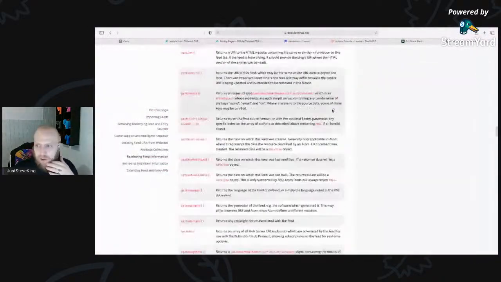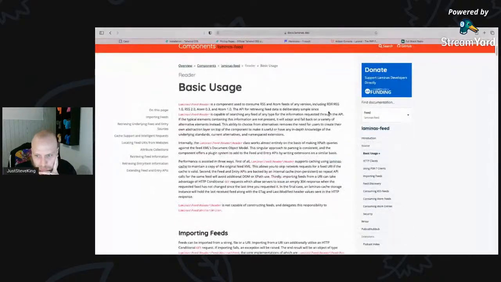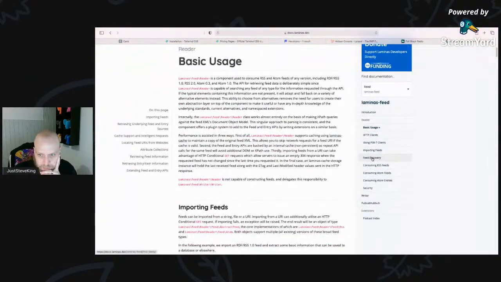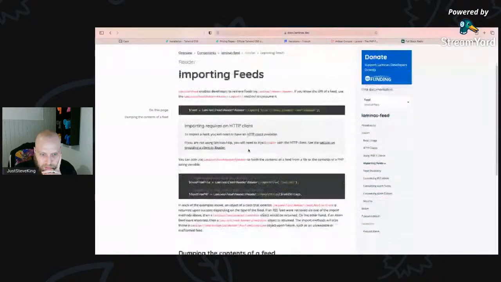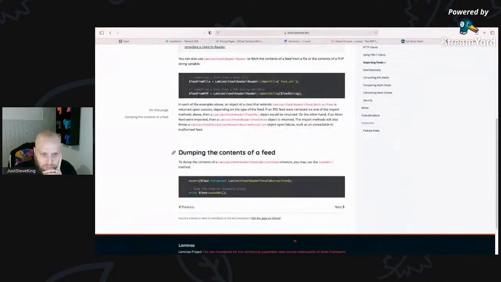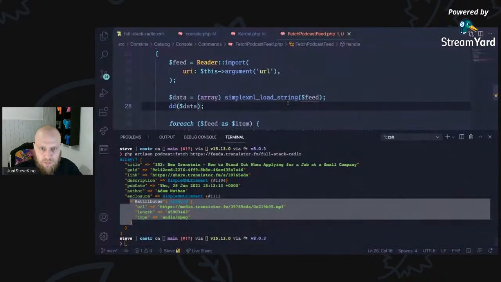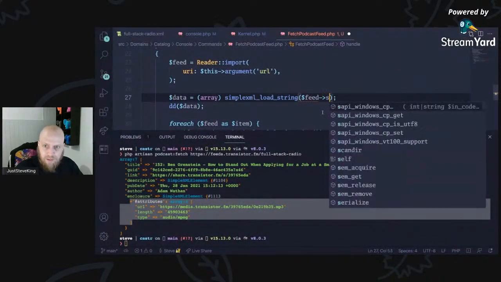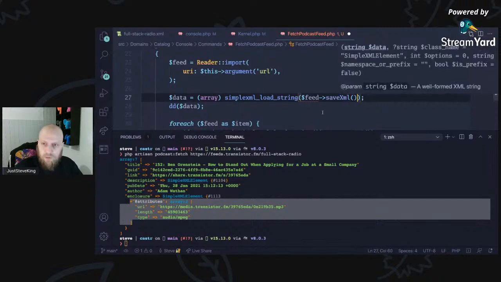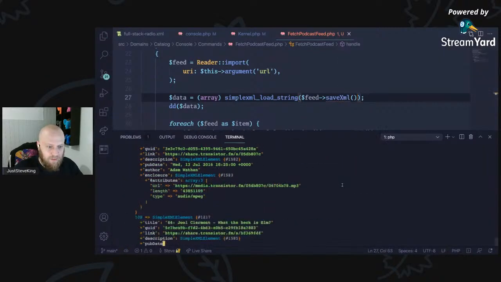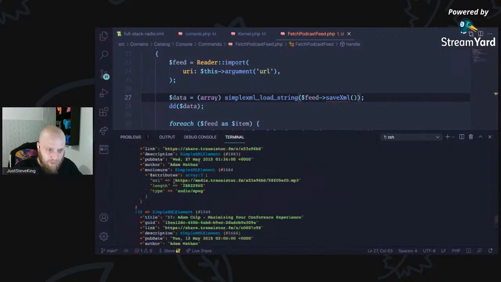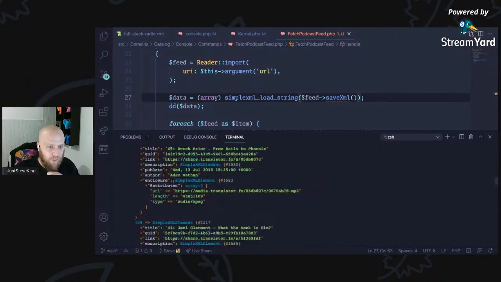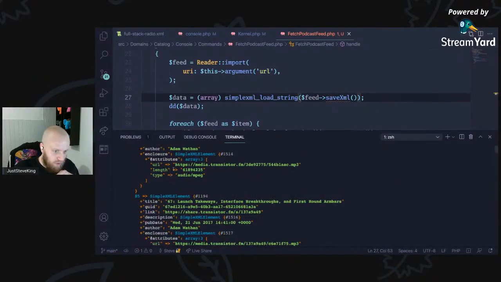Will it give us something in the docs, or am I going to be jumping around everywhere? Importing feeds. So we've got that. We've got import file, dumping the contents of a feed save XML. So we should be able to just say feed XML. So we should be able to say save XML. Let's just see what it says. It's giving us it. It's giving us all the episodes. It's giving us everything.